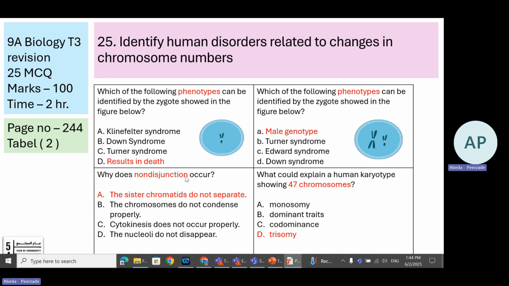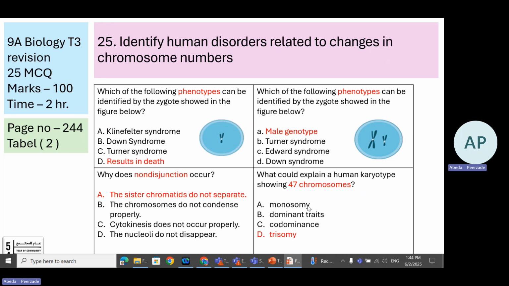Why does non-disjunction occur? If the sister chromatids do not separate, non-disjunction happens. What could explain a human karyotype showing 47 chromosomes? 47 chromosomes is one extra chromosome, that is trisomy.